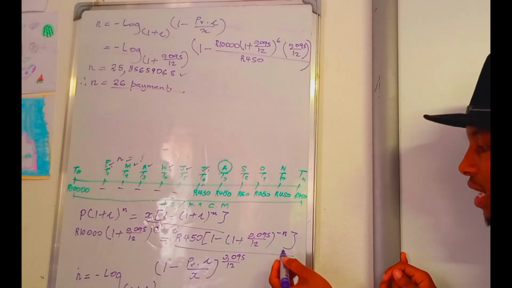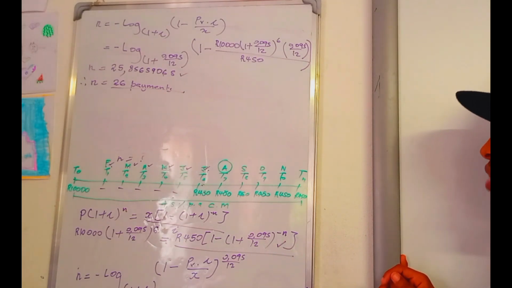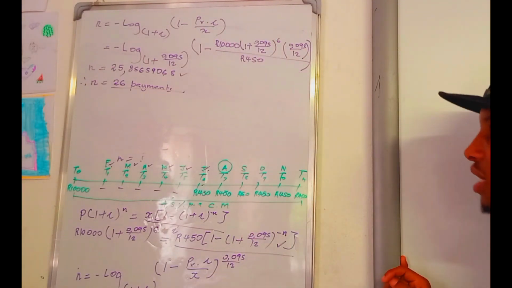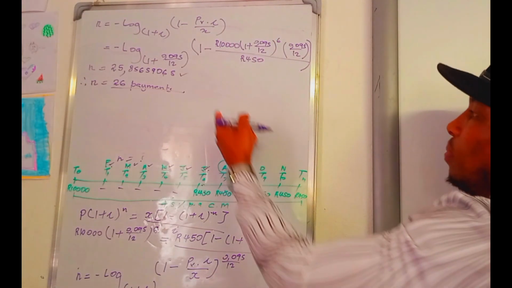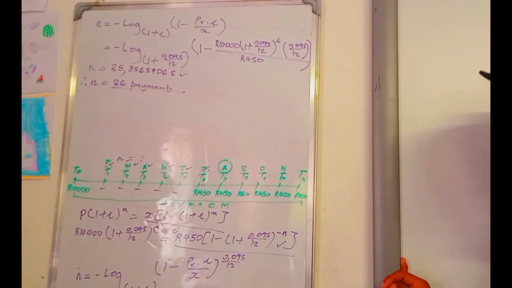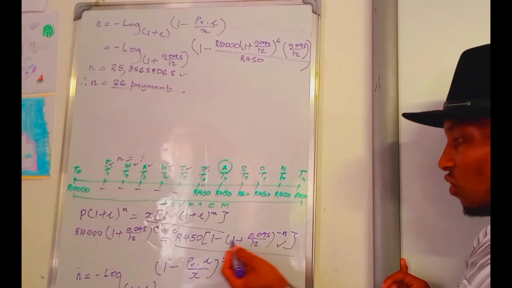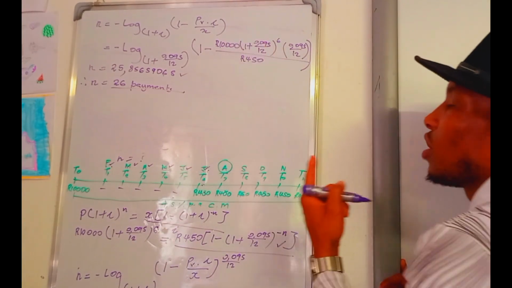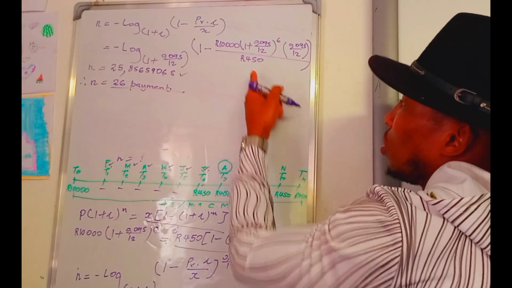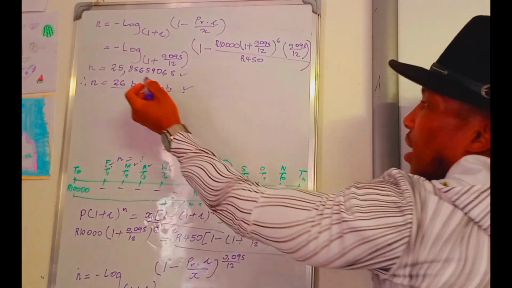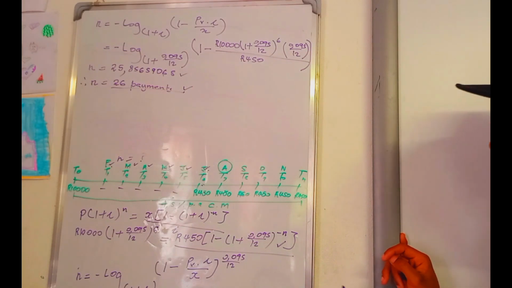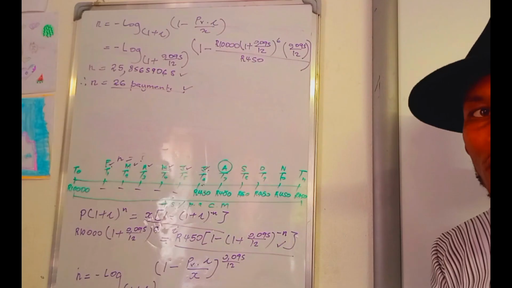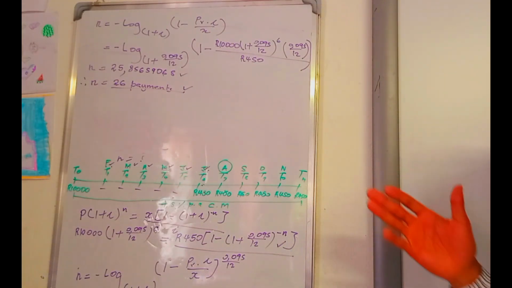Here you need to substitute in your formula. The marks are for substitution. After that, you write the formula that is going to help you find the number of payments. First, you substitute in the formula as it is, then you write the formula, then you substitute. Then you find the number of payments, and the numbers after the comma you write as they are. Then after that, you round off if you want to round off.